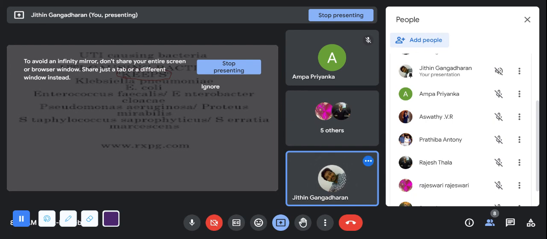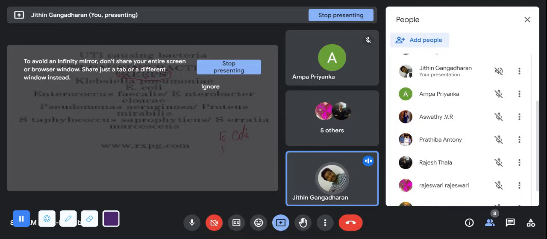Klebsiella, Enterococcus, Pseudomonas, Staphylococcus aureus, and it may be Enterobacter, that is E. Klebsiella, Enterococcus, Enterobacter, then Pseudomonas, Proteus may be there, and Staphylococcus. Then the main thing causing the urinary tract infection is Escherichia coli, E. coli.